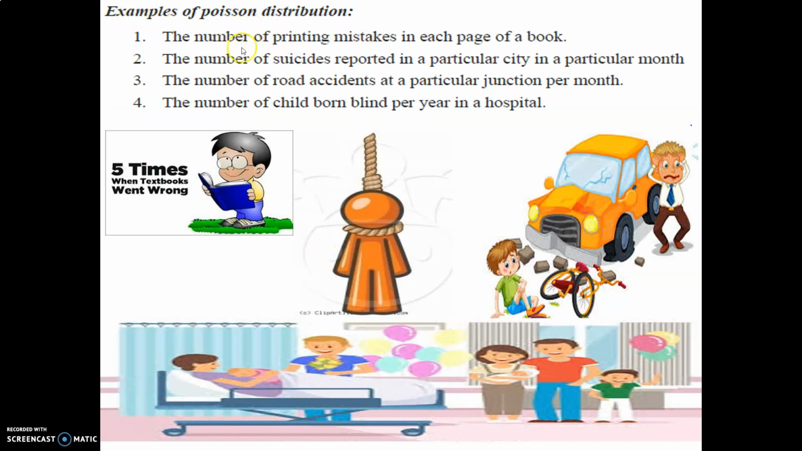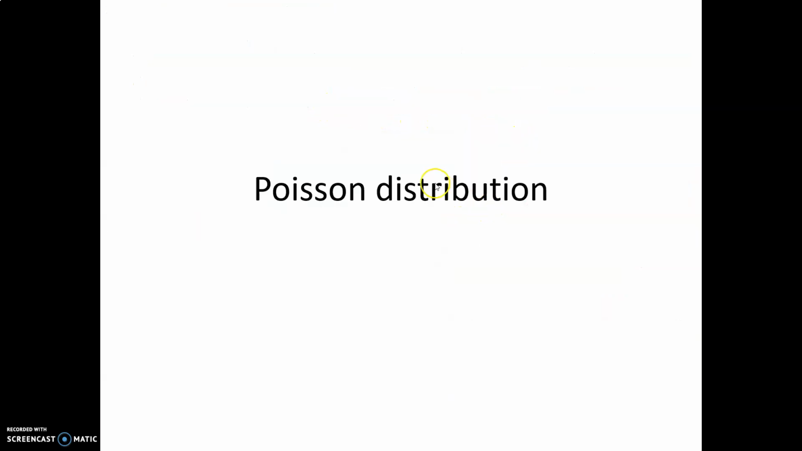Examples of Poisson distribution: the number of printing mistakes in each book or page of a book, the number of suicides reported in a particular city in a particular month, the number of road accidents at a particular junction per month, the number of children born blind per year in a hospital.